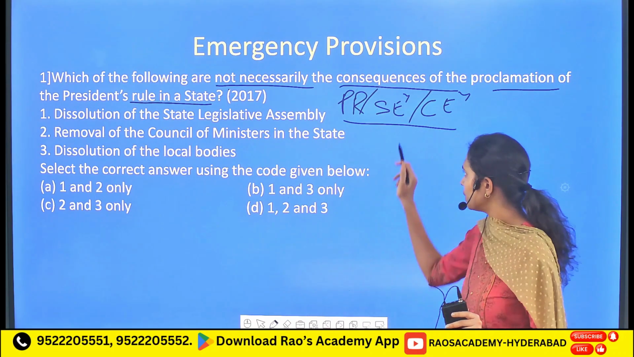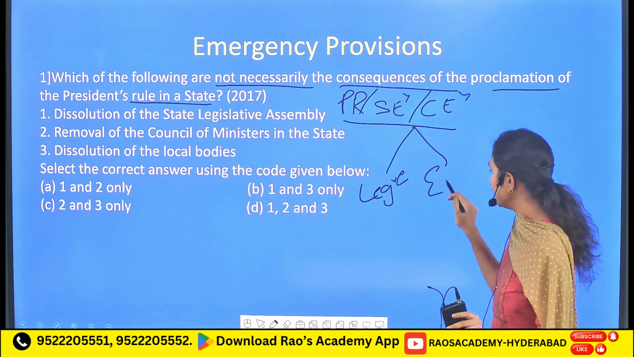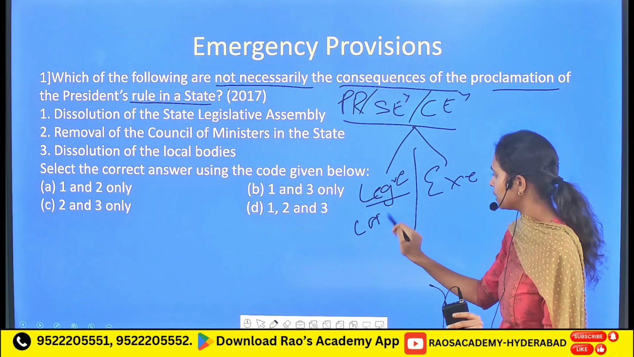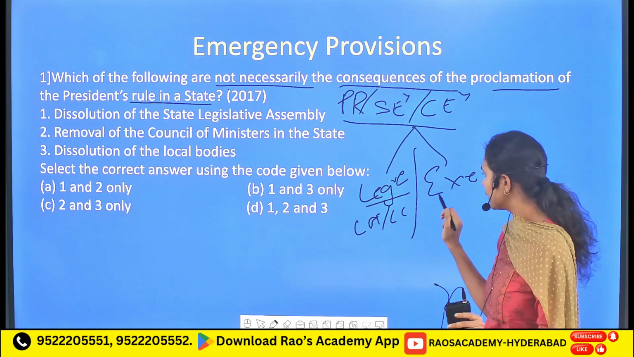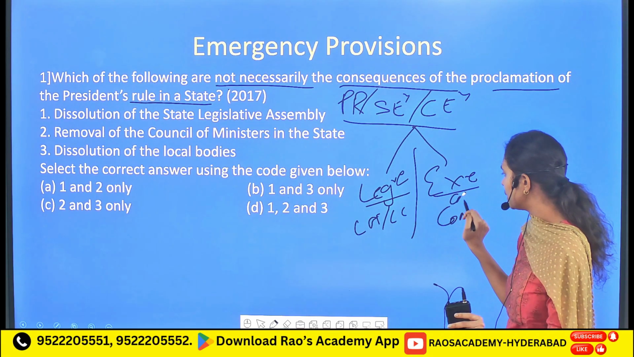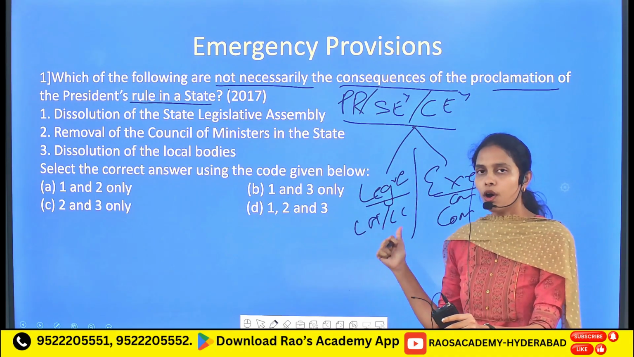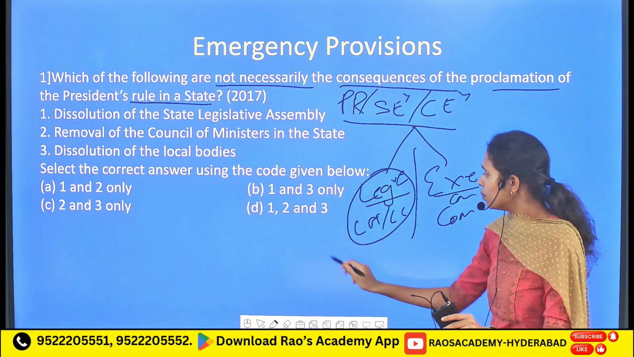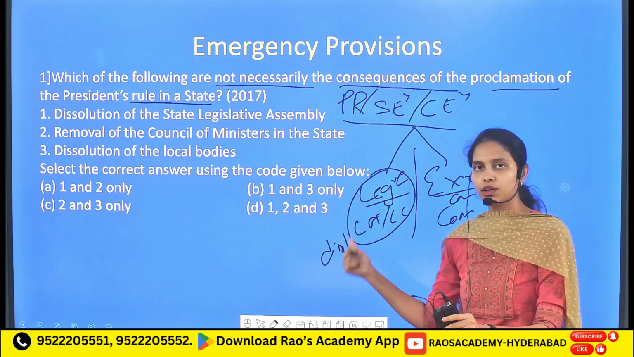Different organs of a particular state include the legislature and the executive. Here the term legislature includes the legislative assembly as well as the legislative council, if a particular state has a legislative council. The executive consists of the council of ministers, which is headed by the chief minister. The implication of President's Rule on the legislature is that it will either be dissolved or will completely come under the control of the Parliament.